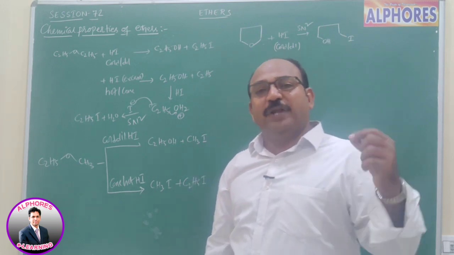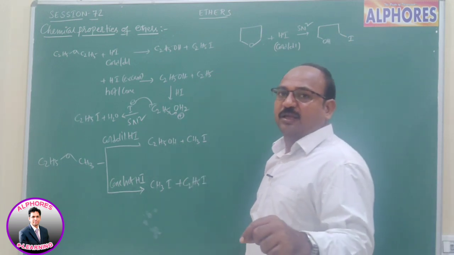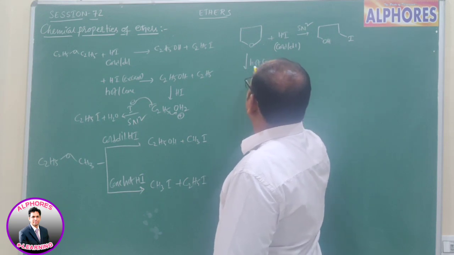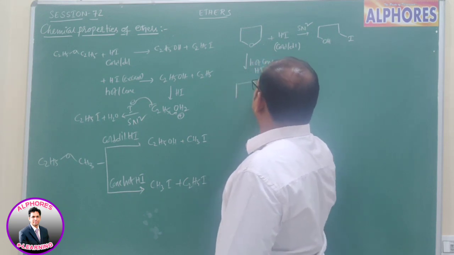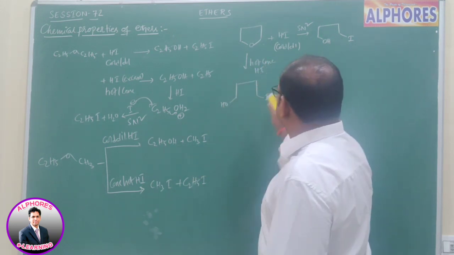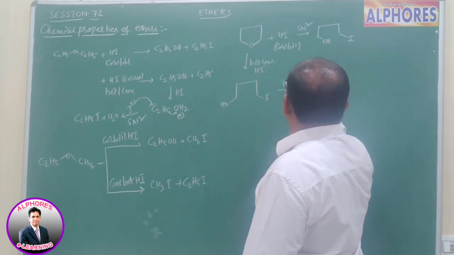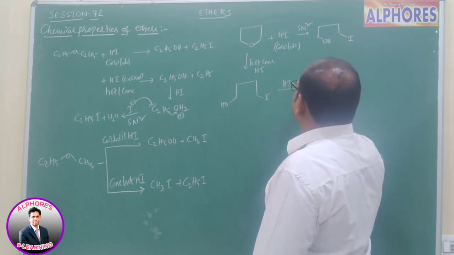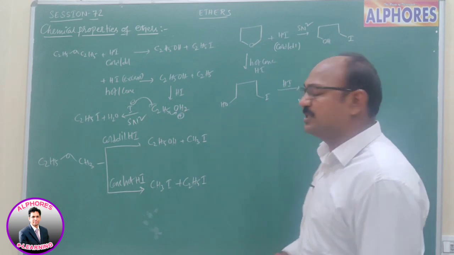And if it is hot concentrated HI, the first formed product is this one. Later, this again reacts with HI, and we get OH2 plus, meaning protonation takes place.